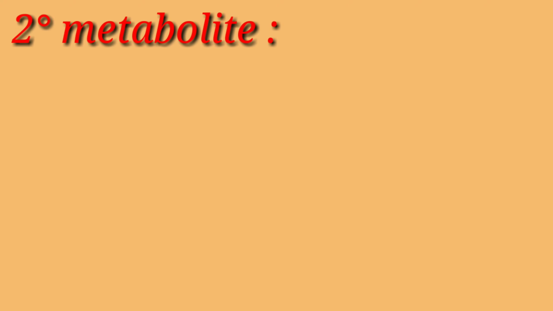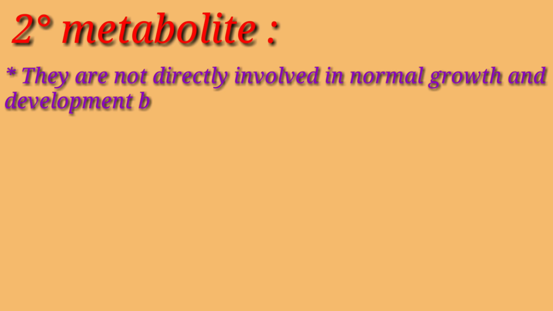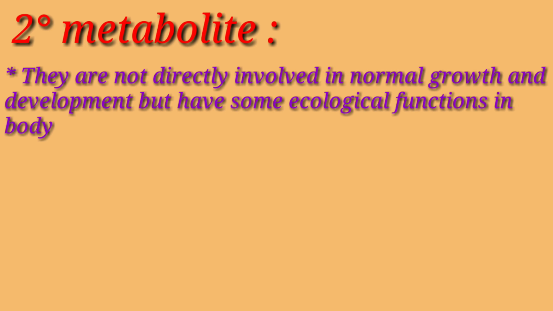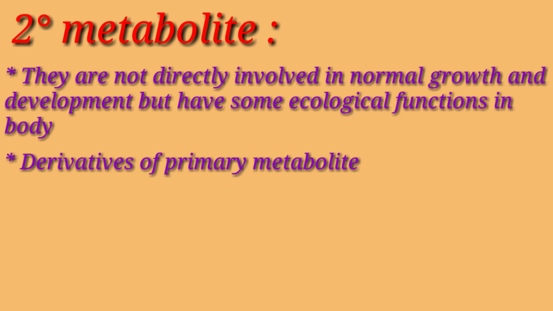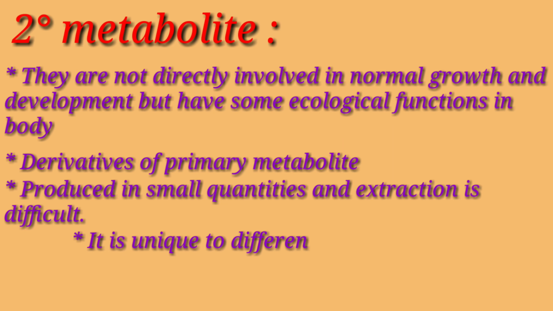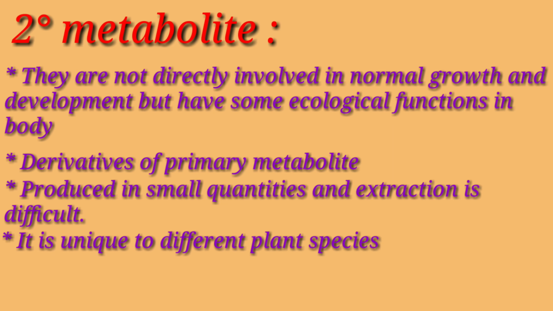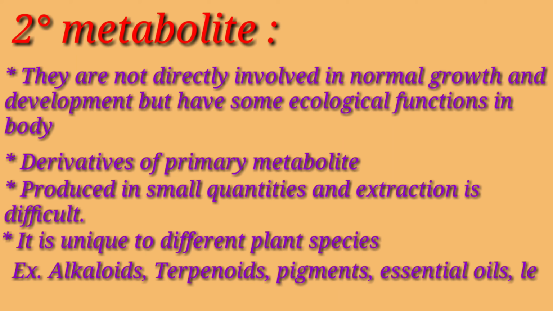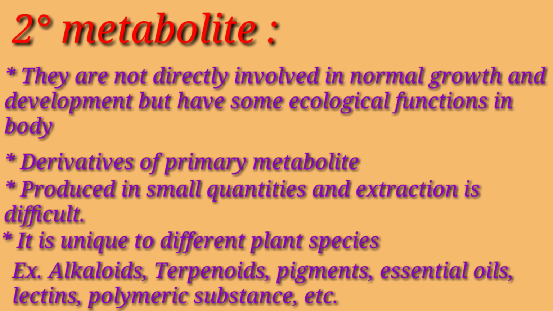Whereas secondary metabolites are not directly involved in normal growth and development but have some ecological function in the body. They are derivatives of primary metabolites, produced in small quantities, and extraction is difficult. They are unique to different plant species. For example, alkaloids, terpenoids, pigments, essential oils, lectins, polymeric substances, etc.